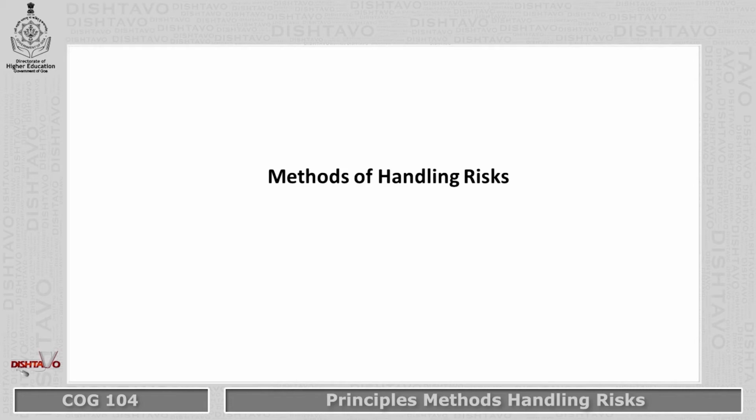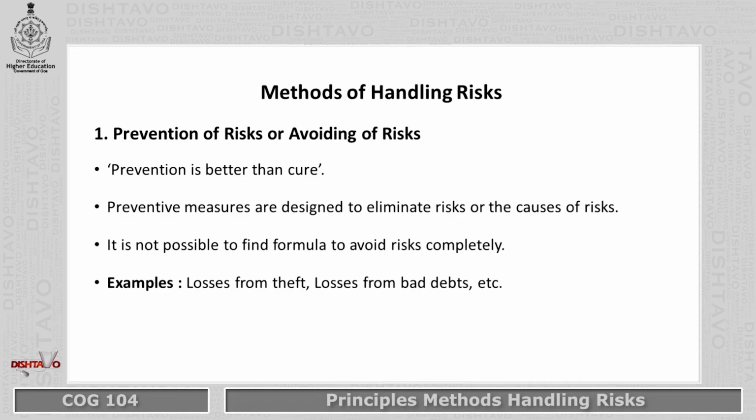Now coming to the topic of methods of handling risk. The first one is prevention of risk or avoiding of risk. Prevention is better than cure. Preventive measures are designed to eliminate the risk or causes of risk. It is not possible to find a formula to avoid the risk completely.